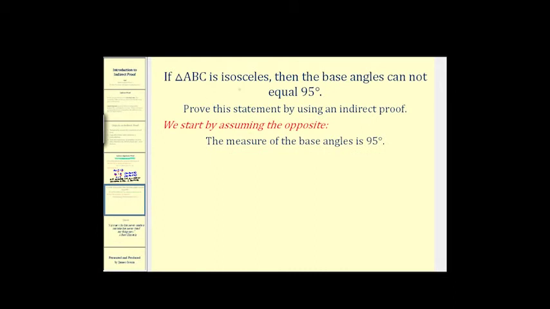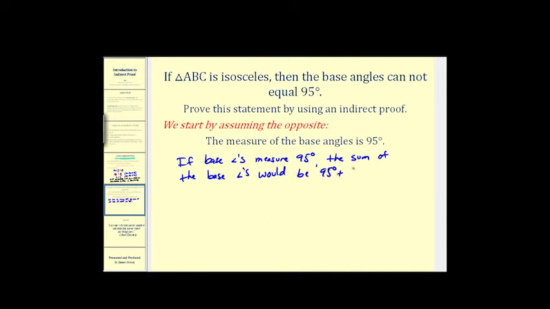If triangle ABC is isosceles, then the base angles cannot equal 95 degrees. Again, we want to prove this statement by using an indirect proof, so we'll start by assuming the opposite. Well, the opposite would be that the measure of the base angles is 95 degrees. So let's see if we can contradict this statement. Well, if the base angles measure 95 degrees, the sum of the base angles would be 95 degrees plus 95 degrees, which is equal to 190 degrees.